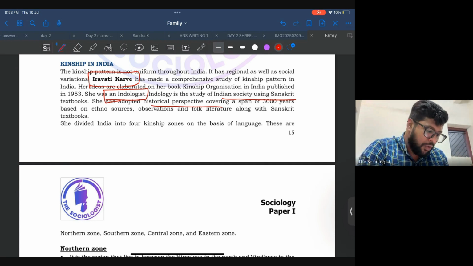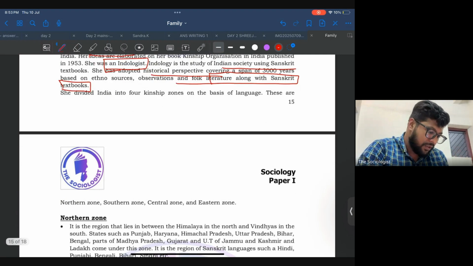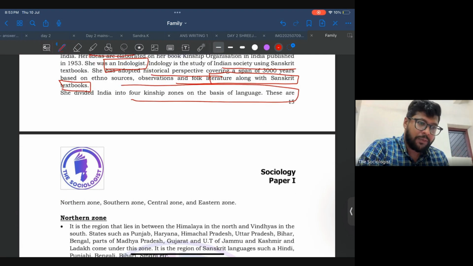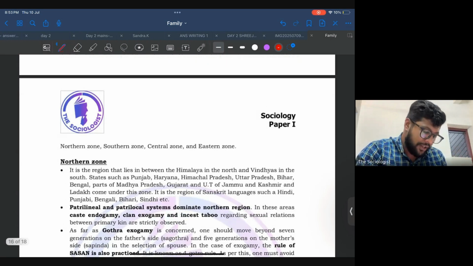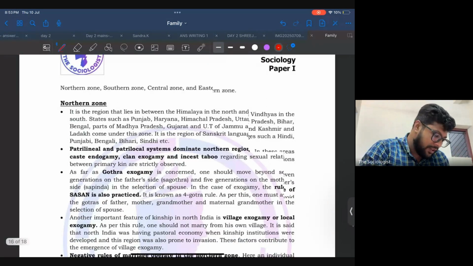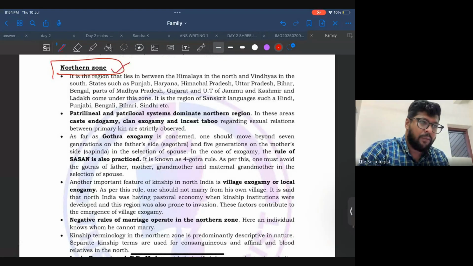Based on this literature, especially the Sanskrit textbooks and Sanskrit literature, she identified a pattern of kinship in India. Based on that, she divided the kinship pattern into four zones based on languages. The zones are the northern zone, southern zone, central zone and eastern zone. First, we will discuss the northern zone.